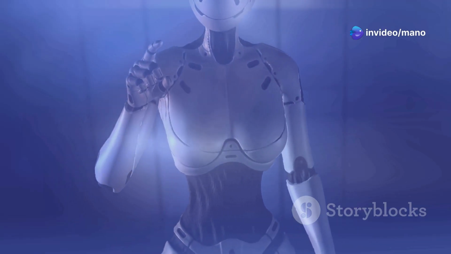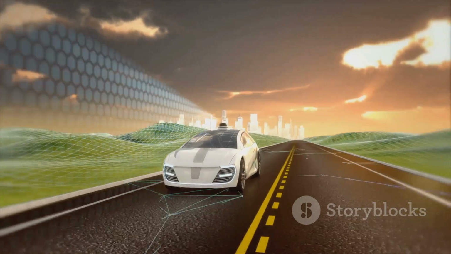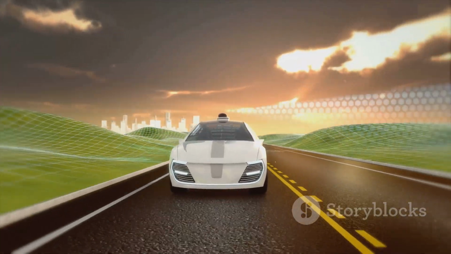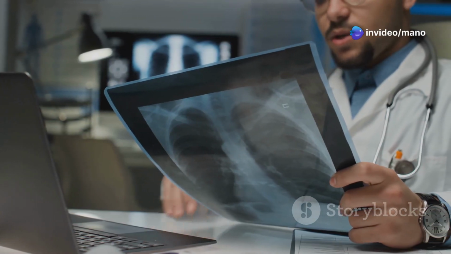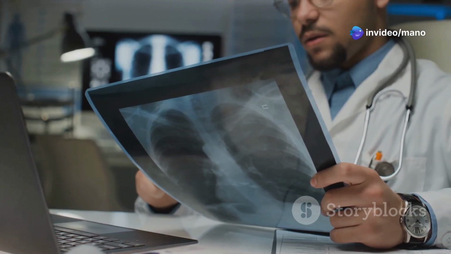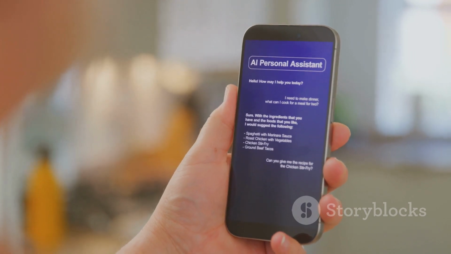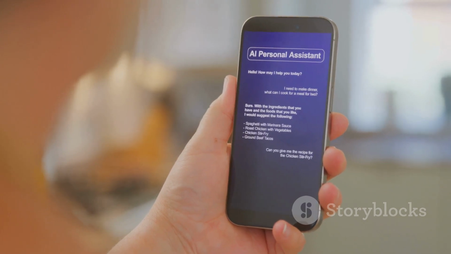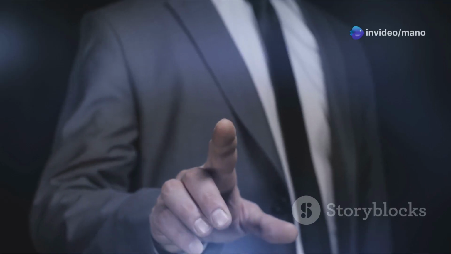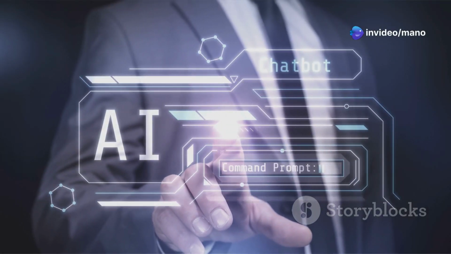Computer vision gives machines the ability to see and interpret images and videos. This technology is used in self-driving cars to navigate roads and detect obstacles. It's also used in healthcare to analyze medical images and assist doctors in making diagnoses. Natural language processing, or NLP, enables machines to understand and communicate with humans using natural language. Think of chatbots that can answer your questions, or virtual assistants that can understand your voice commands.